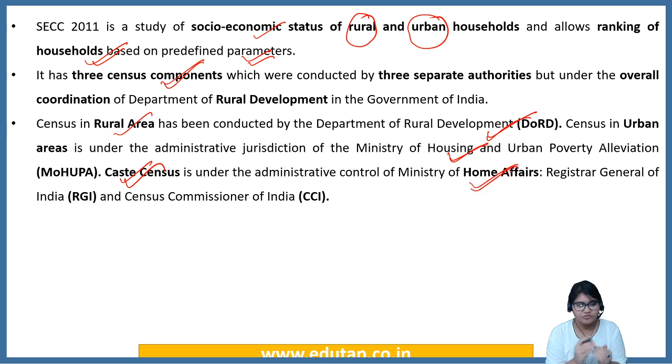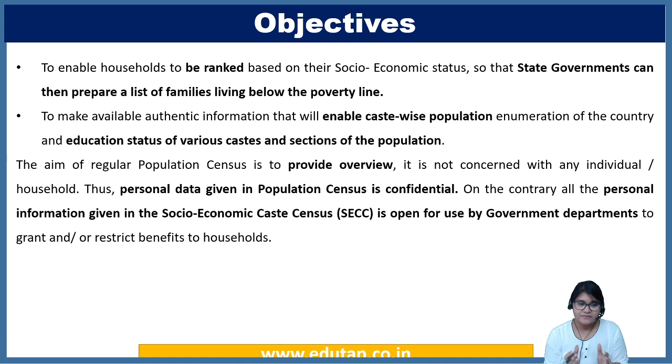These are the 3 important units that have come together to produce SECC 2011.